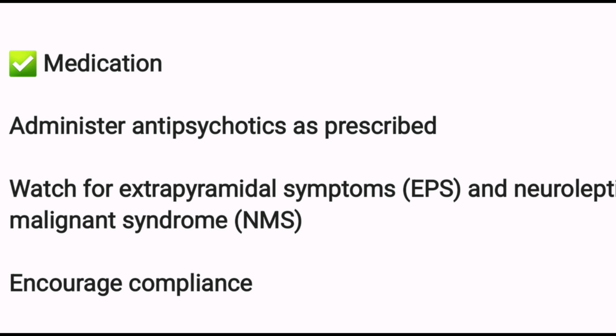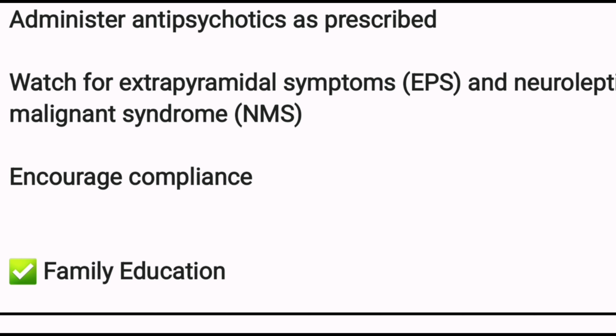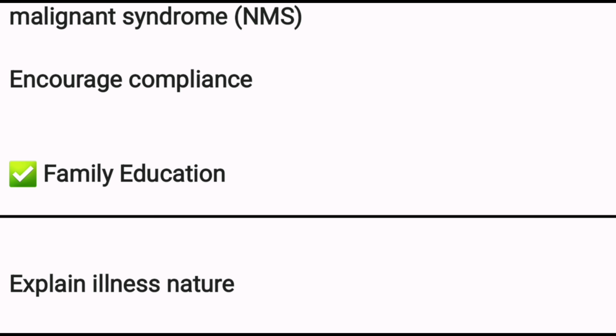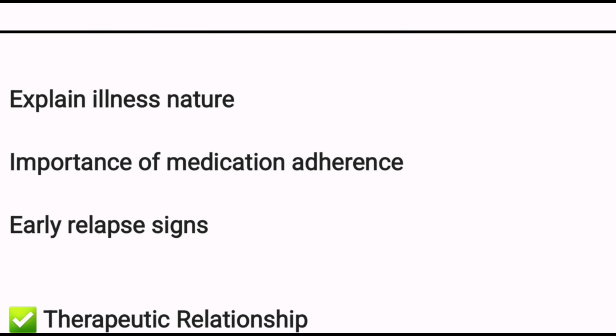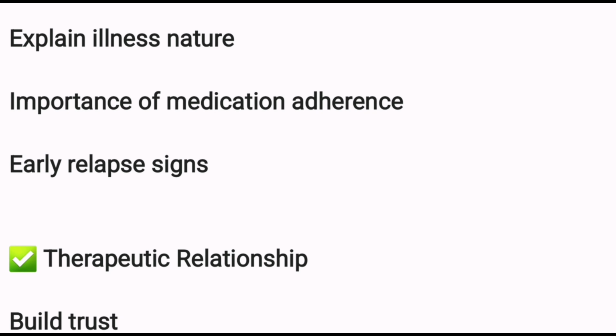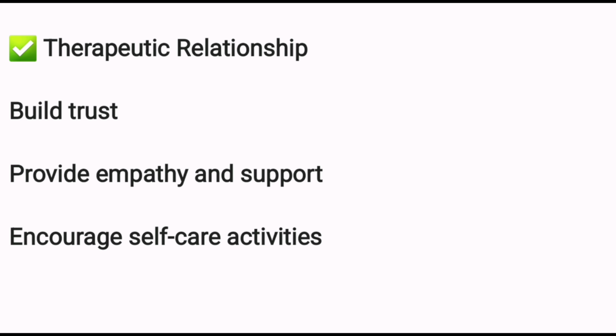Medication: administer antipsychotics as prescribed. Watch for extrapyramidal symptoms, EPS, and neuroleptic malignant syndrome. Encourage compliance. Family education: explain the illness nature, importance of medication adherence, early relapse signs. Therapeutic relationship: build trust with the patients. Provide empathy and support.